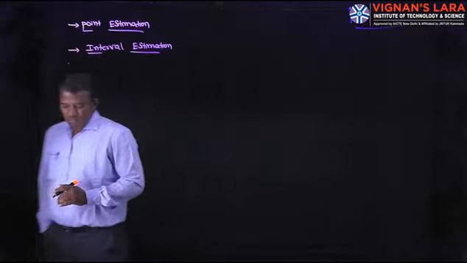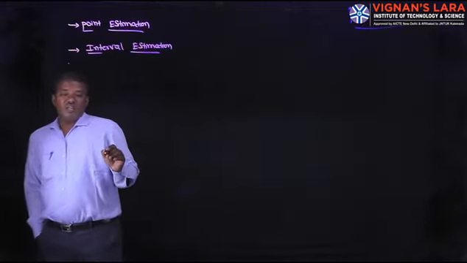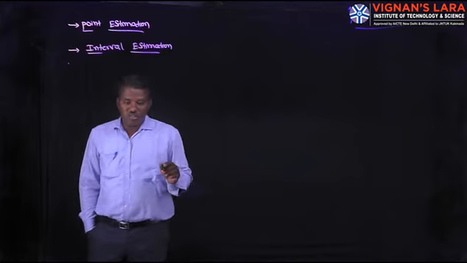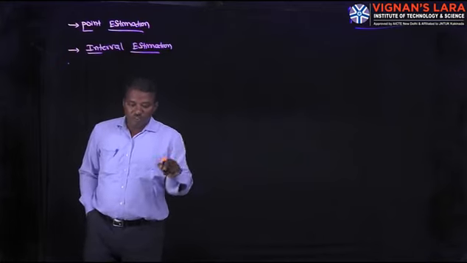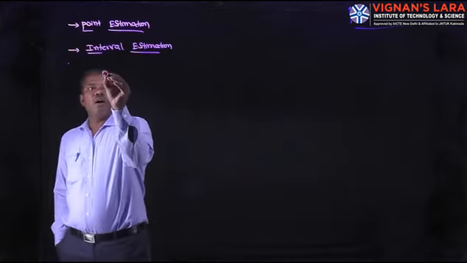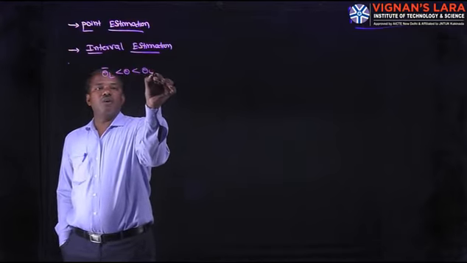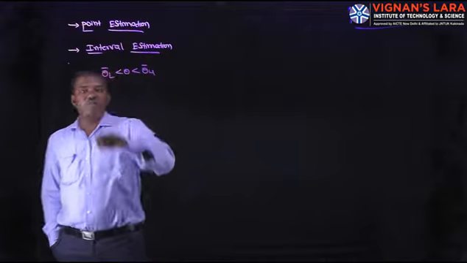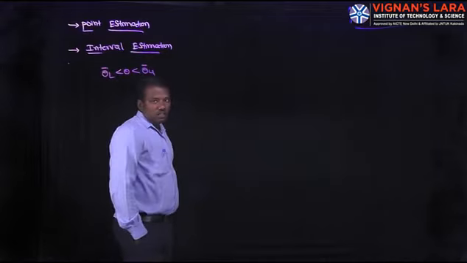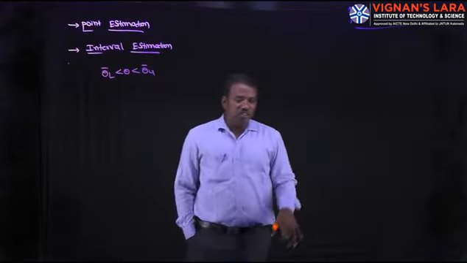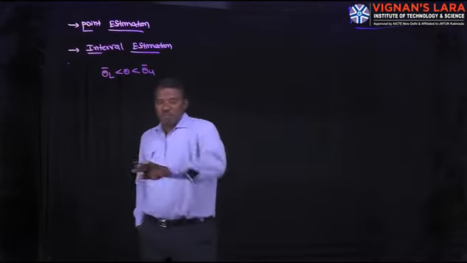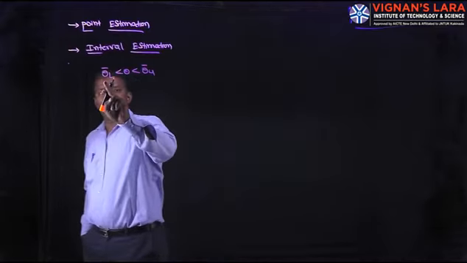In general, an interval estimation is an interval of the form theta L bar less than theta less than theta U bar, where theta L bar is the lower limit and theta U bar represents the upper limit of theta. The theta value lies in between these two values.